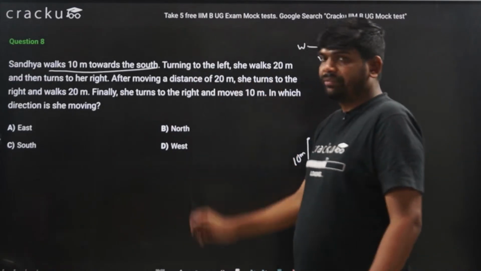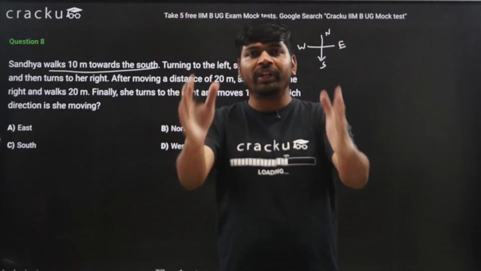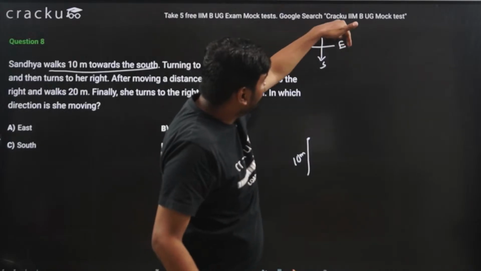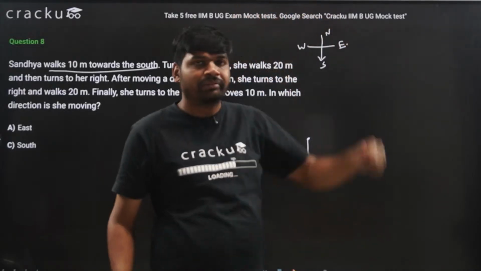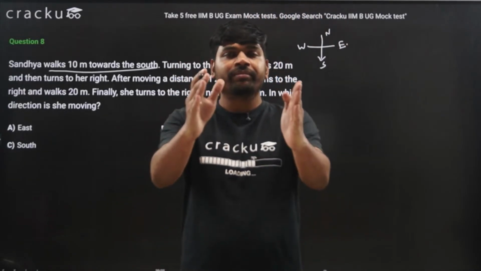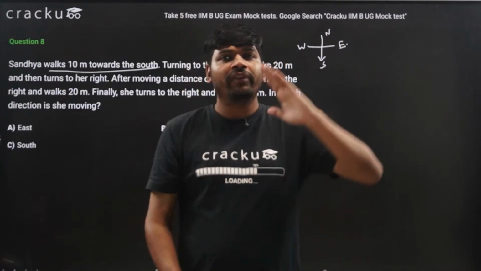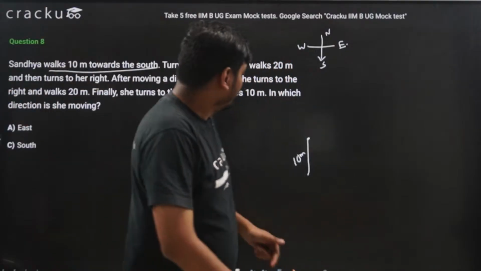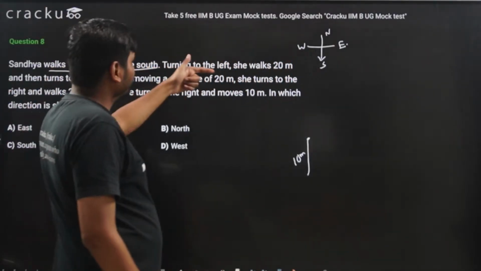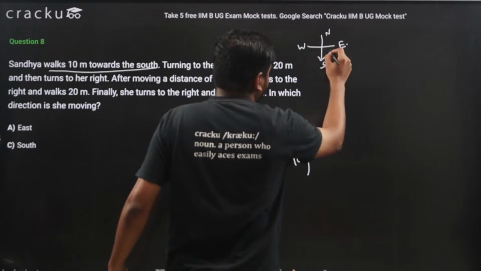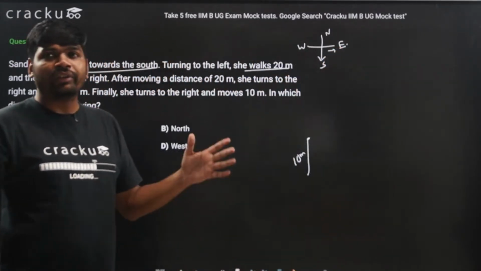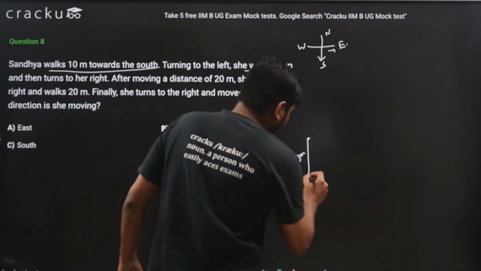Now turning to the left. When I walk to the south direction, east will be my left and west will be my right. When I am facing this direction, this is south, so left will be east, right will be west. So she turns to the left, left means this direction, and walks 20 meters.